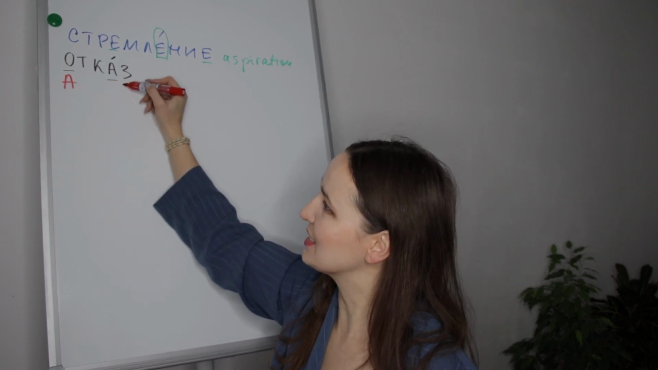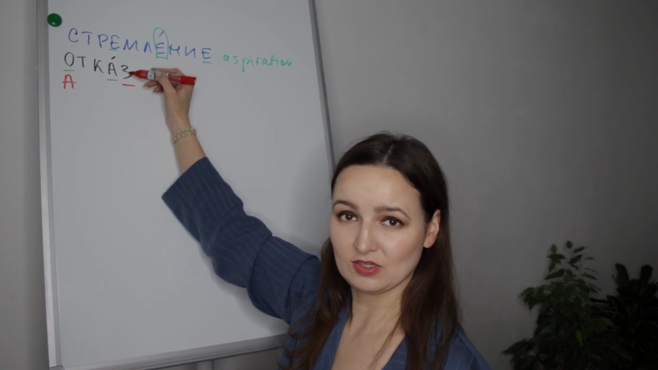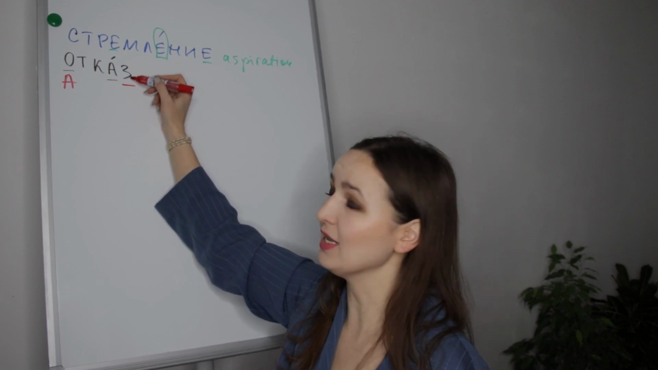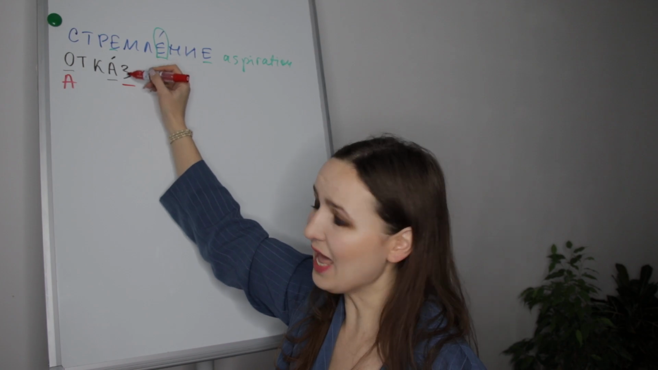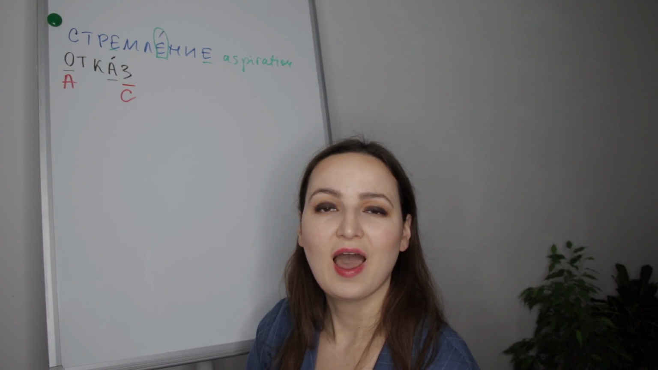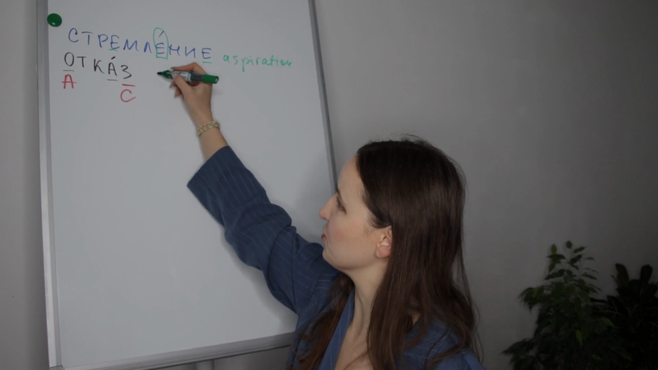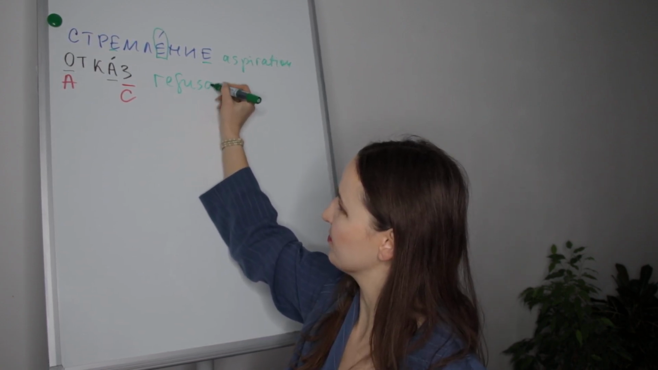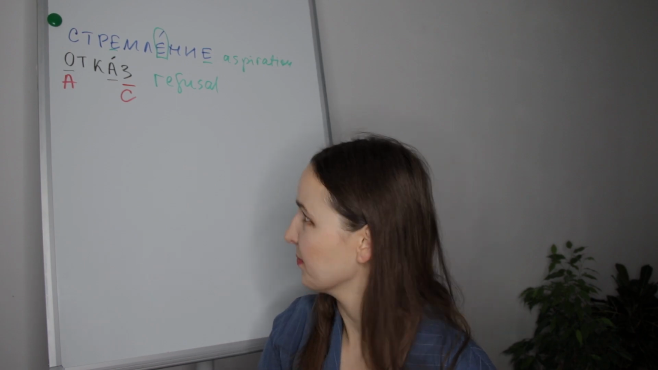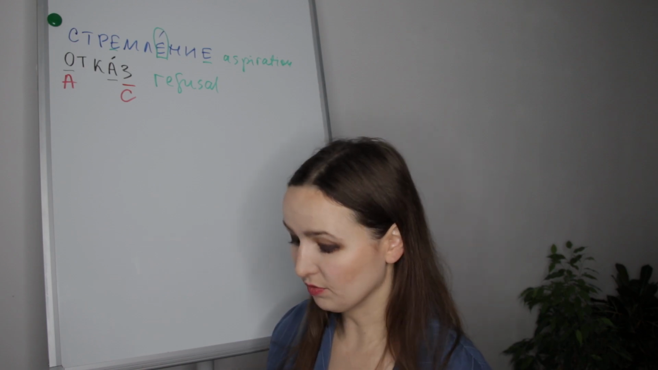Отказ. Here Z is a voiced consonant, and it is located at the end of the word. When a voiced consonant is located at the end of the word, it will become unvoiced. So Z is voiced, it will become unvoiced as отказ. This is how we will pronounce this word. And отказ means refusal. Refusal. Отказ. Пойдем дальше.